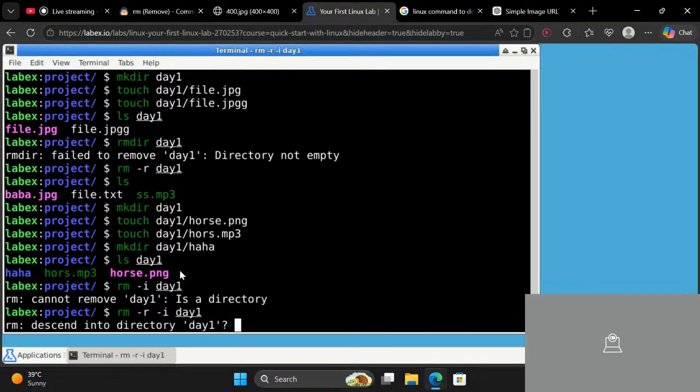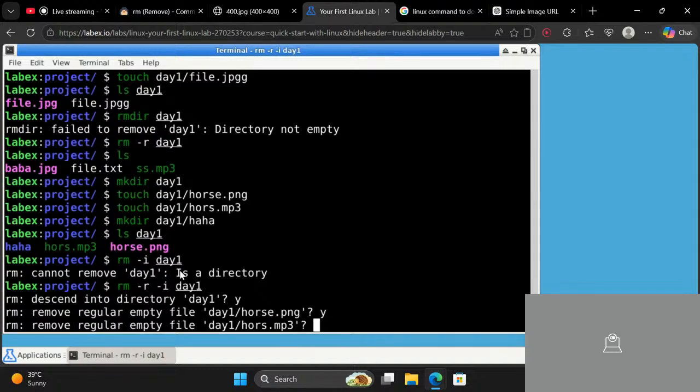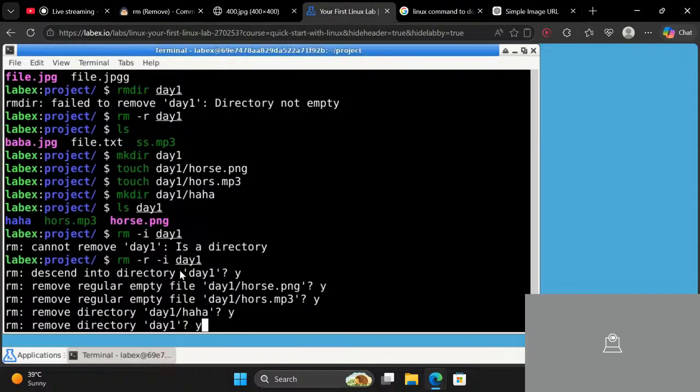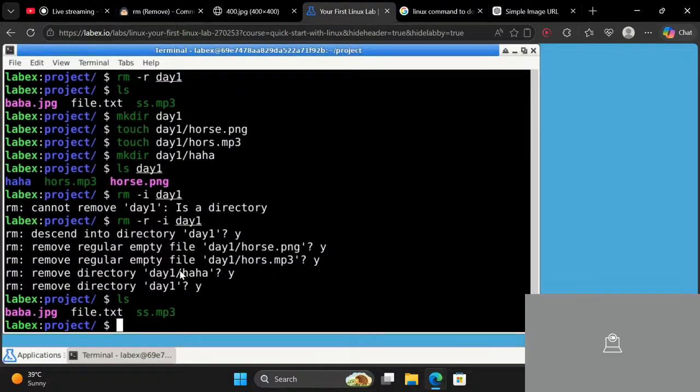Type enter. Now it says, do you want to delete? I type y and enter, y enter, y enter, y enter. And then ls. Now see, everything is gone. So this is how you remove everything.